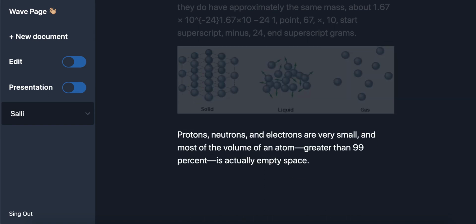Protons, neutrons, and electrons are very small, and most of the volume of an atom, greater than 99%, is actually empty space.